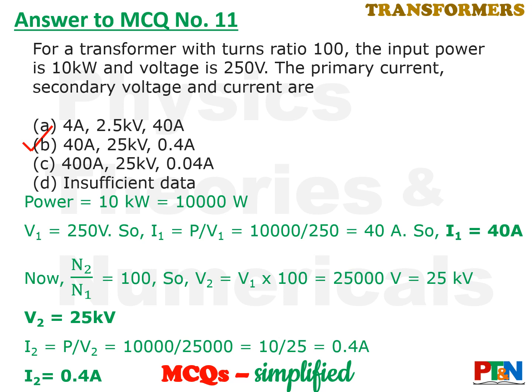You have been given the turns ratio, so the secondary voltage will be turns ratio times primary voltage, that is 100 into 250, that is 25,000 volt, that is 25 kV. That is the secondary voltage, V2 is 25 kV. Then again similarly find out the current, power by voltage, that is 10,000 by 25,000, that is 10 by 25, that is 0.4 ampere. So your answer is option B.